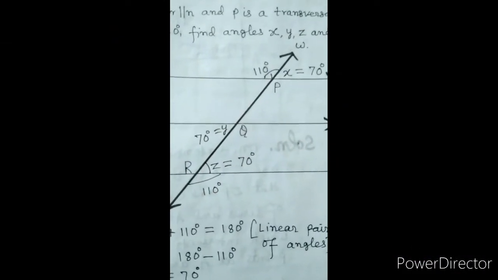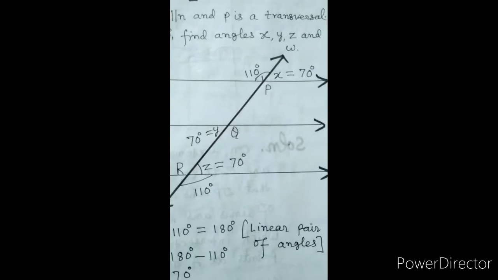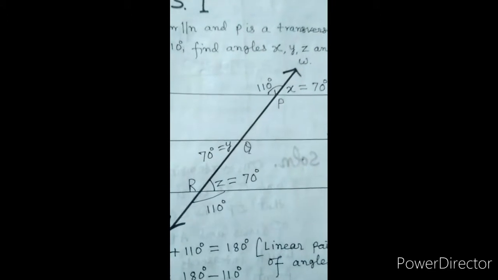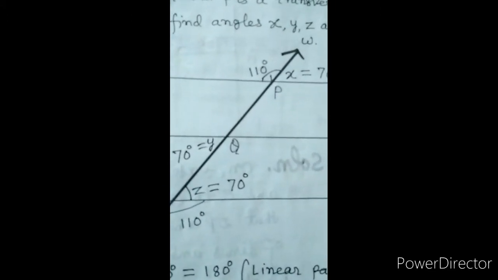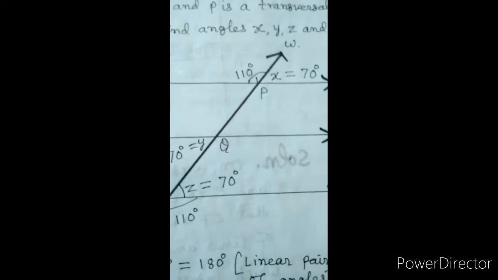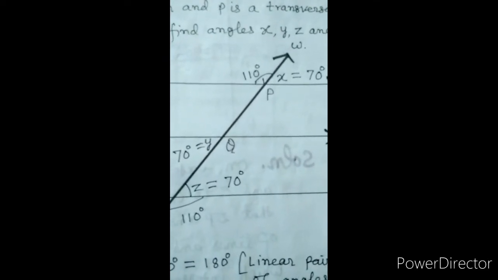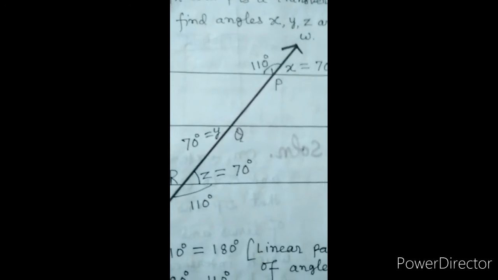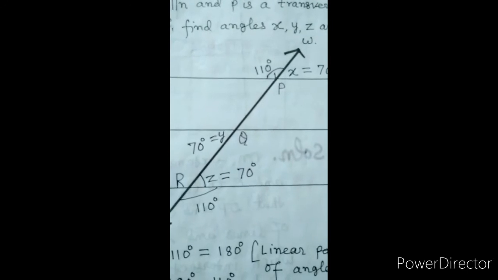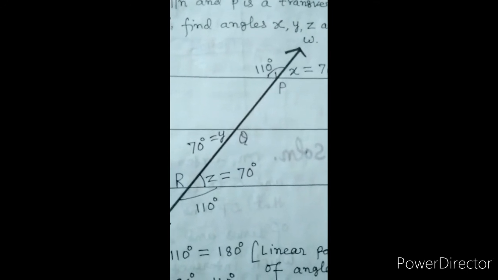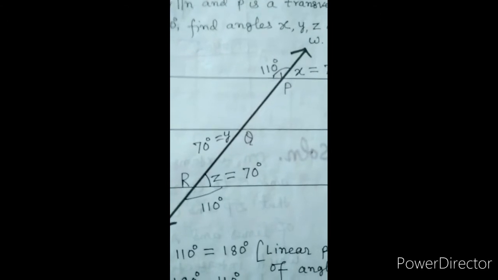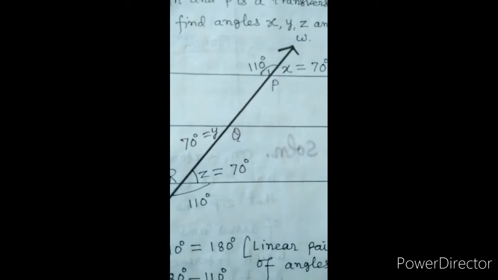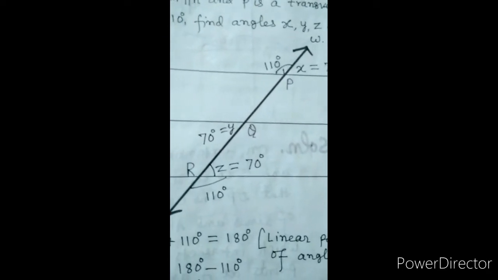Here X is given, that is 70 degrees. As we know, X and angle 1 are a linear pair of angles, so their sum will be 180 degrees. Since X is 70 degrees, angle 1 is 180 degrees minus 70 degrees, that is 110 degrees. Now X and Y. X and Y are alternate exterior angles, so X is equal to Y, that is 70 degrees.